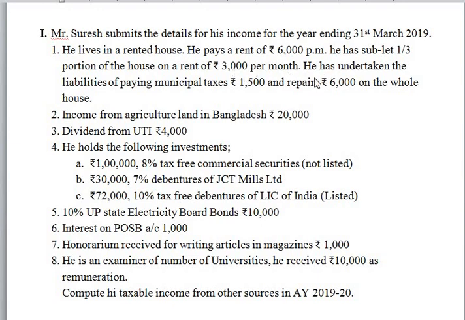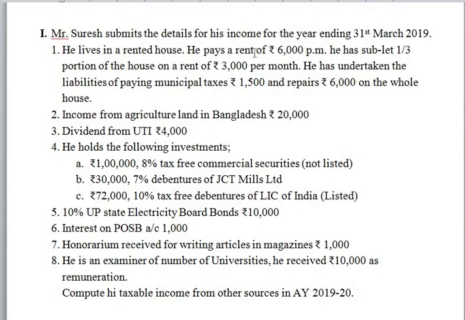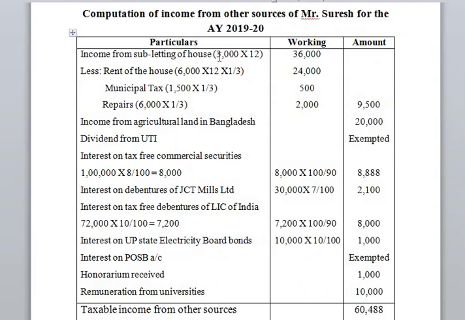So during the previous year he has made three payments. Those are rent of rupees 6,000 per month for the entire house, then municipal tax and repairs respectively for the entire house property. So for this the calculation will be computation of income from other sources of Mr. Suresh, the assessee, for the assessment year 2019-20. So first, income from subletting of house. So here the house property is sublet for rupees 3,000 per month. So 3,000 into 12, rupees 36,000.